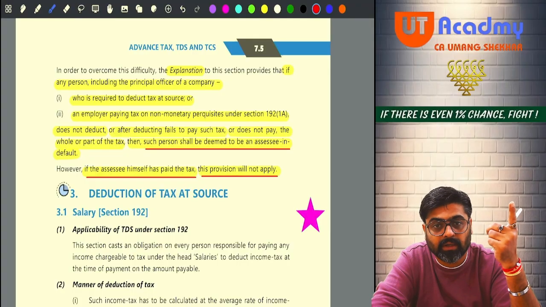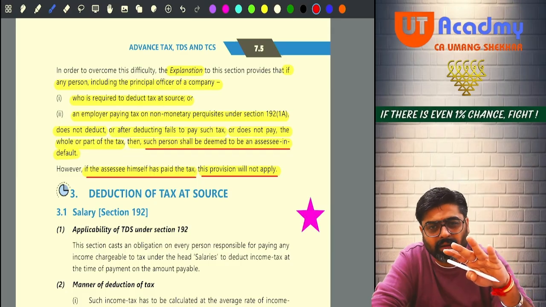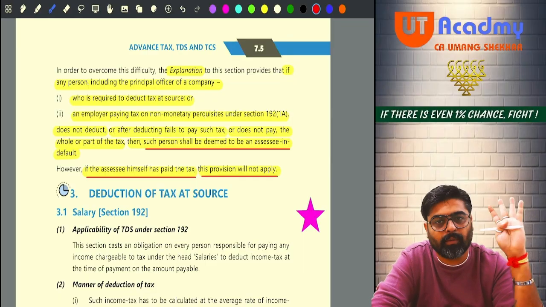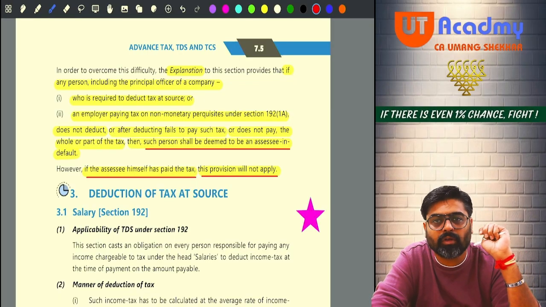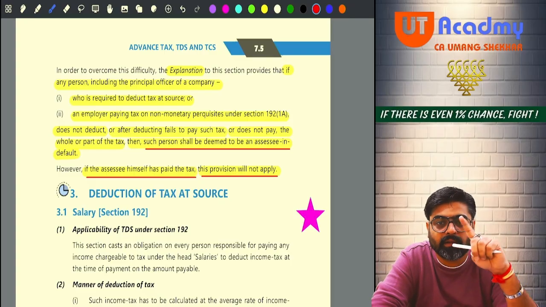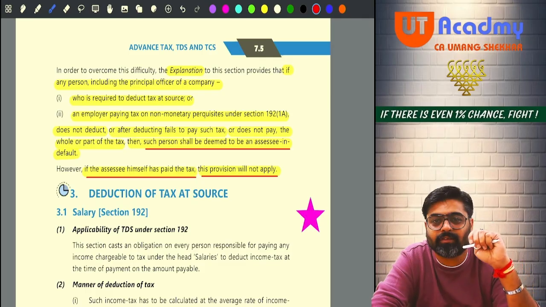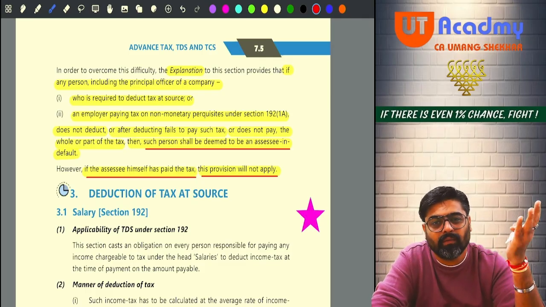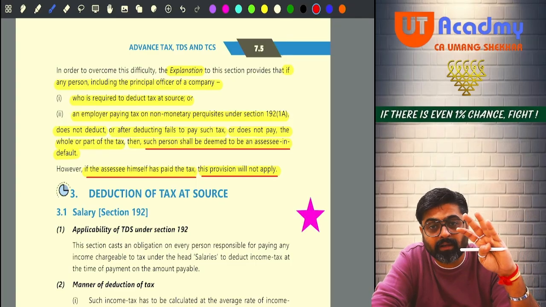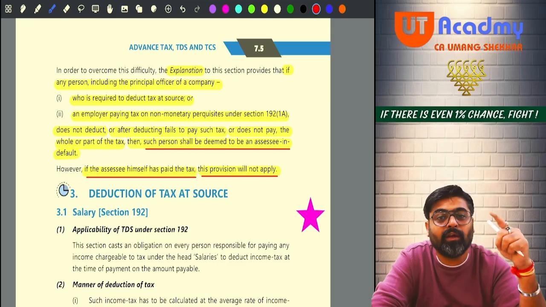We will charge the interest, collect the tax from him, okay? But we will not consider him as assessee in default if you yourself have deposited that tax to us. Then that tax recovery will not happen from him because you have yourself paid that tax. But remember that for this, the payer will have to obtain a certificate from his chartered accountant that you have filed your return of income.